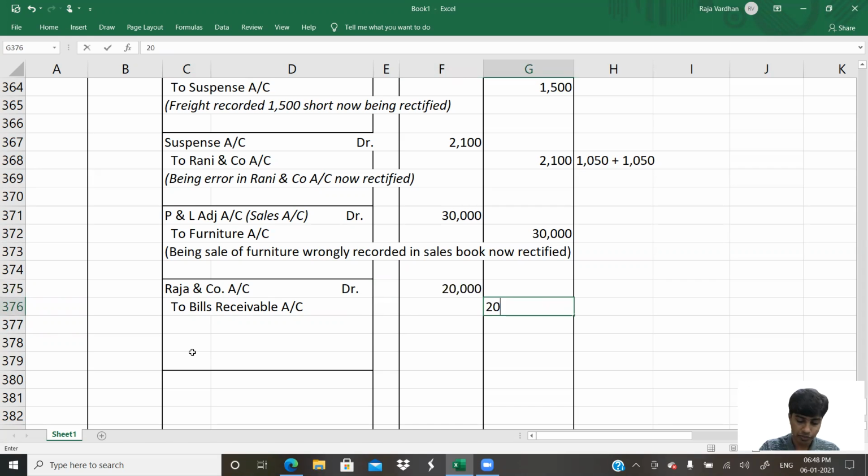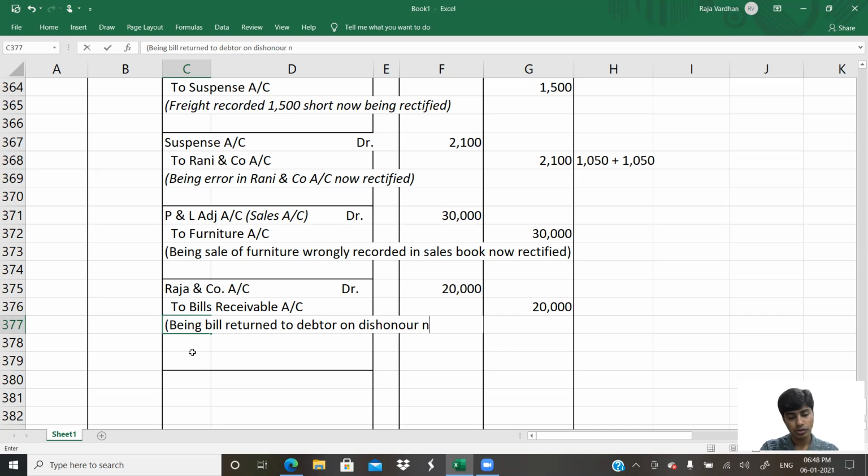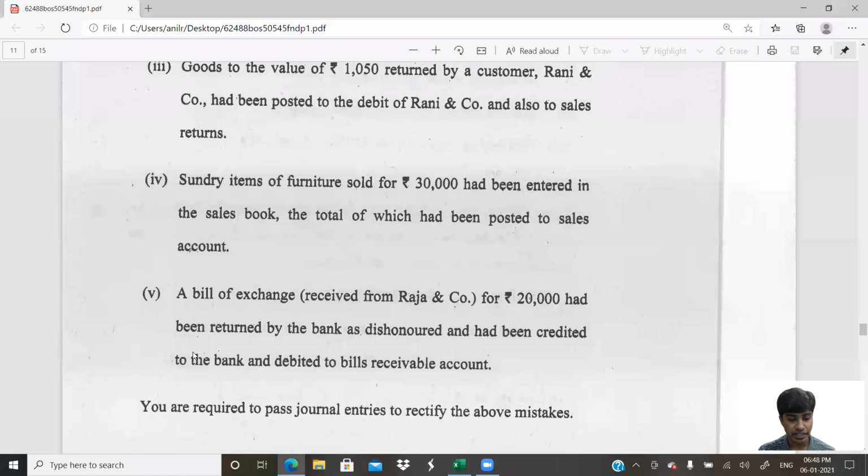One entry is omitted. You have written the entry for receiving the bill from the bank. You didn't write the entry for bill being passed on to debtor. Being bill returned to debtor on dishonor, now recorded. It was not recorded previously. Now it's been recorded. That's it. Do we have anything else remaining here?